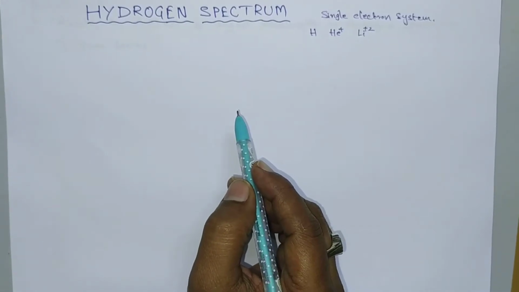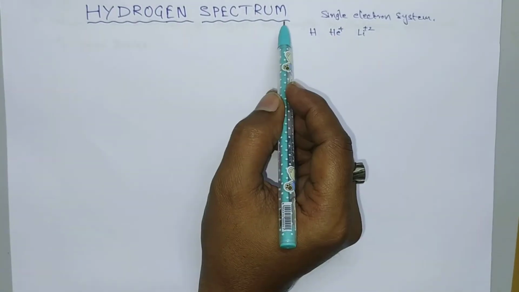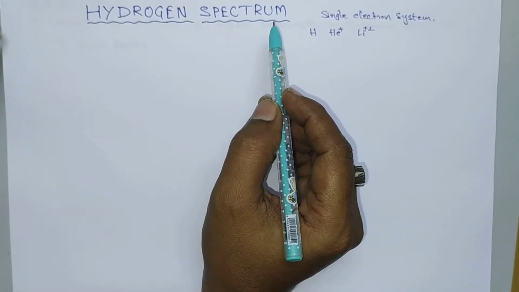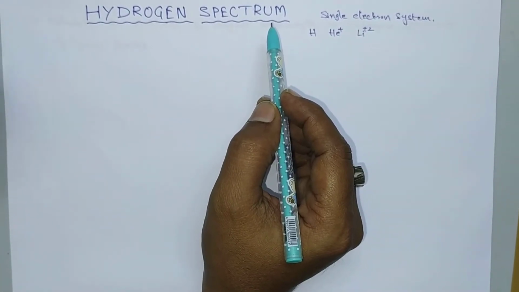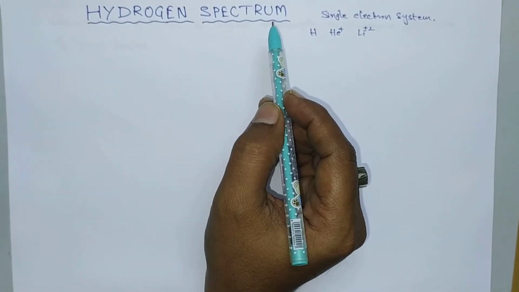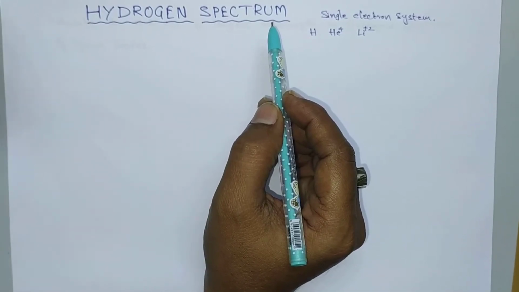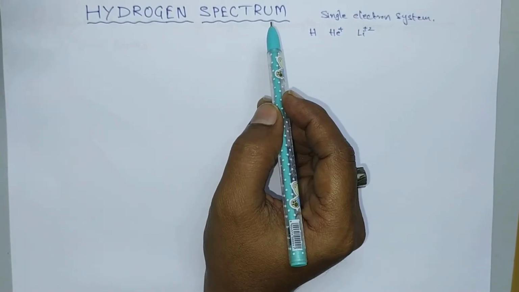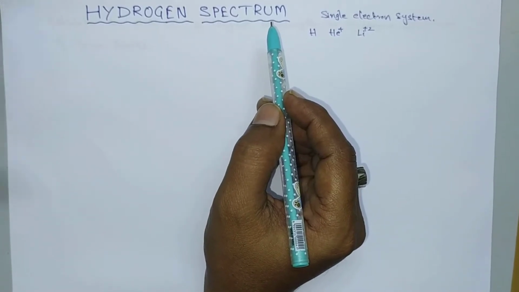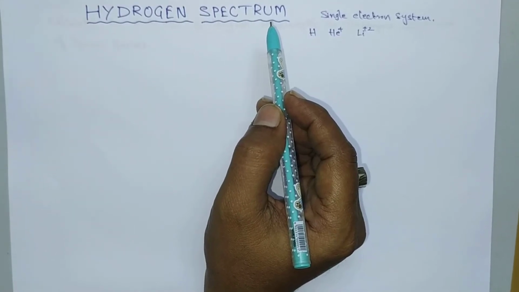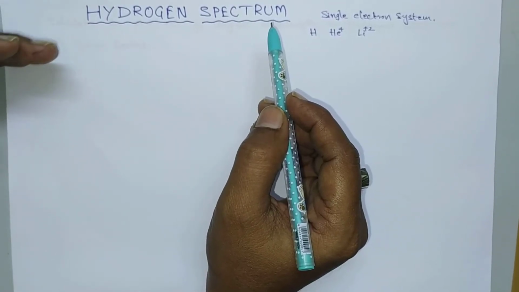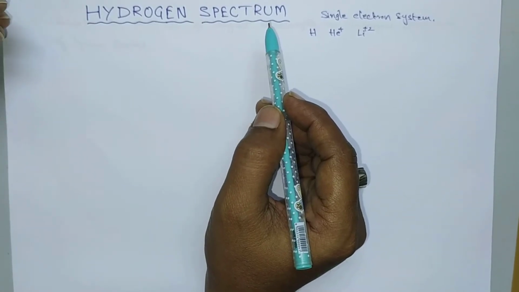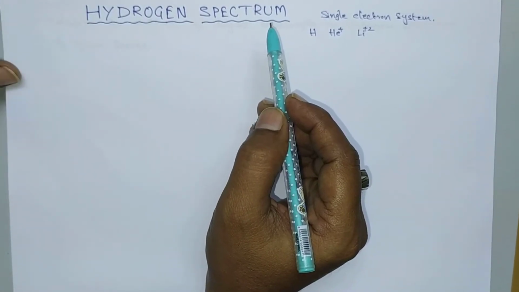Hello students, today we are going to discuss the hydrogen spectrum. In the previous video we discussed electromagnetic radiations: what are the different types of electromagnetic radiations, and what are their fundamental properties. Electromagnetic radiation exhibits several properties like wavelength, frequency, intensity and amplitude. All these are the fundamental properties, and energy is one of the derived quantities of electromagnetic radiations.